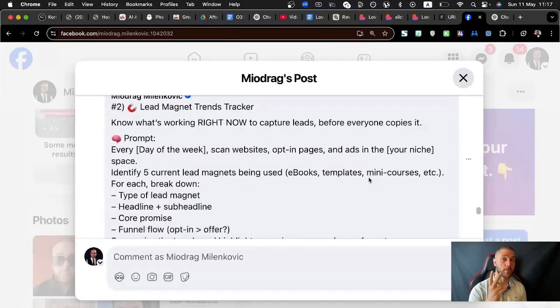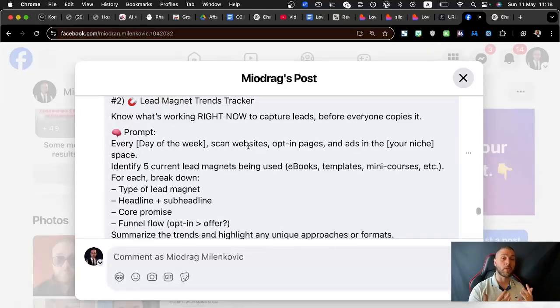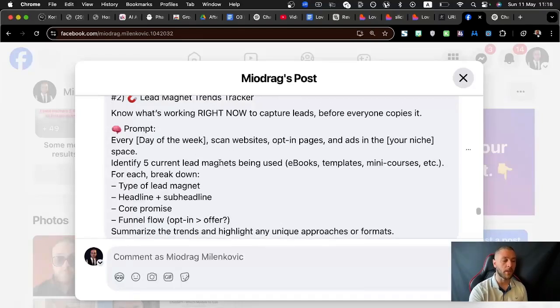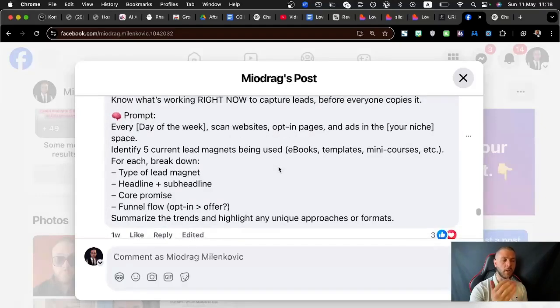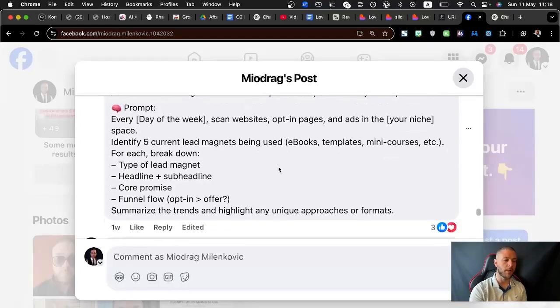Okay, do we want to go in order? This is use case number 2 that you can do. By the way, you can find your own additional use cases, but I found these 5 to be really powerful. So, lead magnet trends tracker. If you want to know currently what's working in your niche to stay up to date, to generate leads, you can use this prompt. Every week, let's say Wednesday, scan websites, opt-in pages, and ads in insert your niche. Identify 5 current lead magnets being used: ebooks, templates, mini courses, checklists, etc. For each, break down type of lead magnet, headline and subheadline, core promise, funnel flow, opt-in to offer, however it goes, summarize the trends, and highlight any unique approaches or formats.